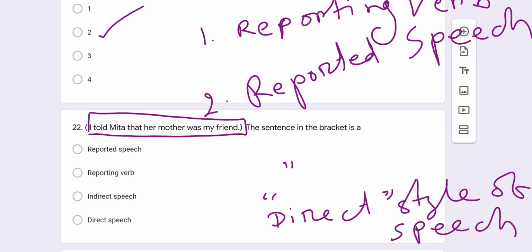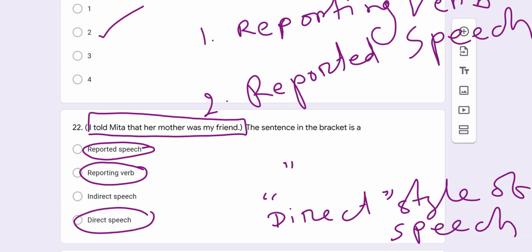And as it is not a direct speech, we cannot find here two portions of the sentence. In a direct speech, there are two portions. The first portion is called reporting verb, and the second portion is called reported speech. And as we said, that there is no existence of reporting verb and reported speech, so it is not a direct speech. So we can say it is indirect speech, my dear students. So those who clicked indirect speech got awarded with 1 mark. And we'll go to question number 23 then.